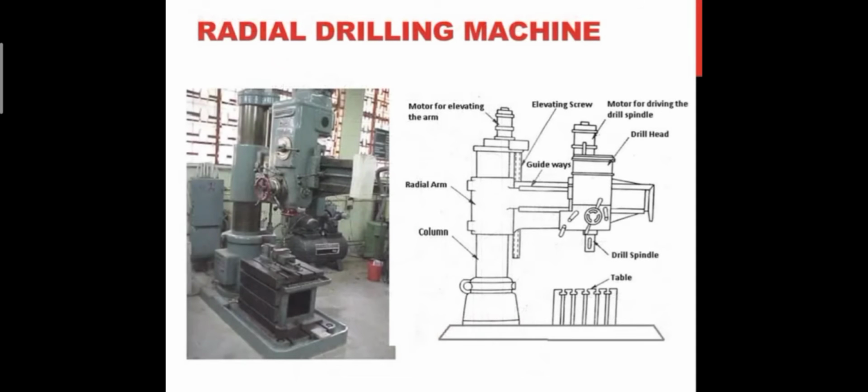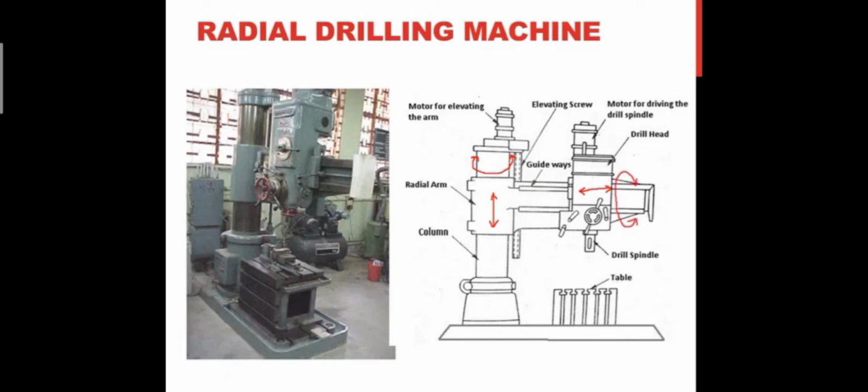The next is radial drilling machine. Radial drilling machine is intended for drilling medium to large and heavy workpieces. There are three types of the radial drilling machines. First is plain radial drilling machine, in which the radial arm rotates about this column, as well as it is having up and down movement for adjusting the height of the job, and the head of these machines moves to and fro horizontally about the radial arm. So these three movements are provided in plain drilling machines.